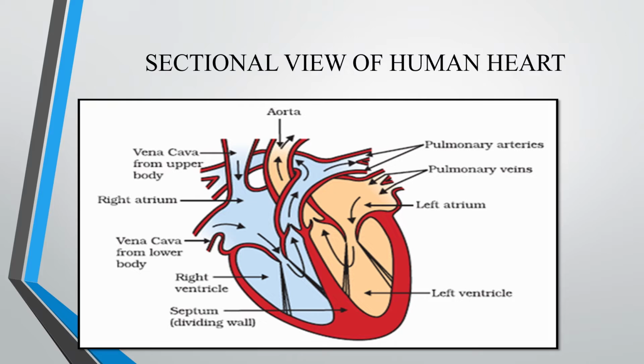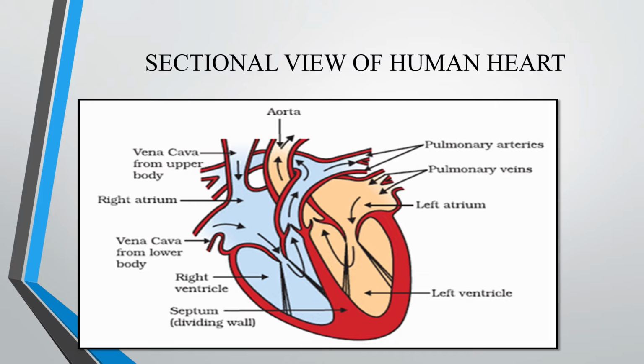Okay. Here you can easily remember LORD: left side oxygenated, right side deoxygenated. So you can ask, who is your Lord? Heart is your Lord. So left side oxygenated, right side deoxygenated. Okay. So oxygenated blood is shown in red, deoxygenated blood in blue color.